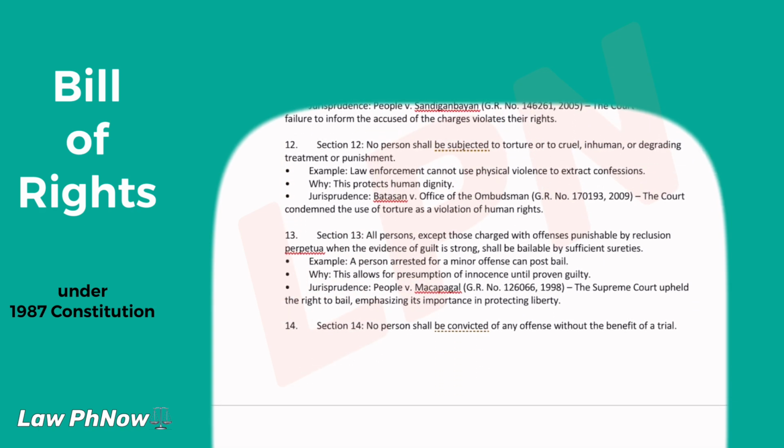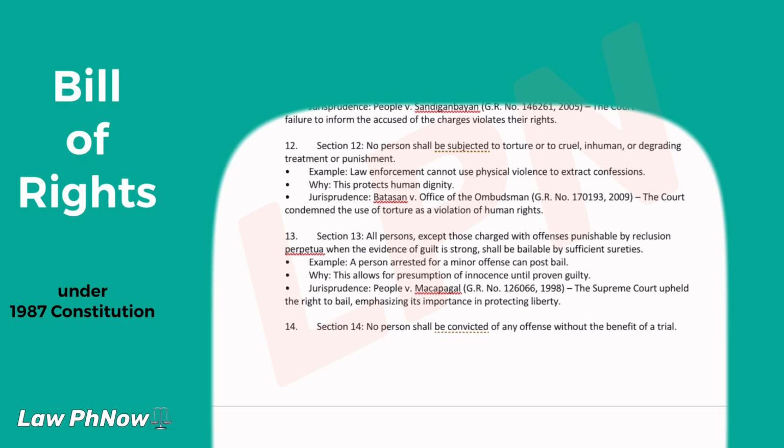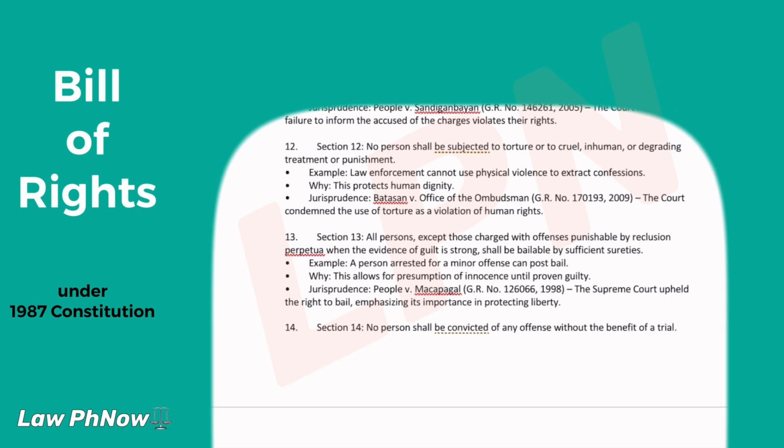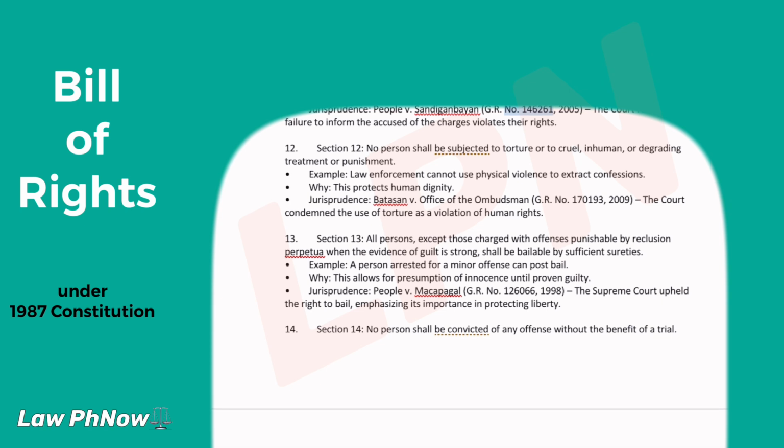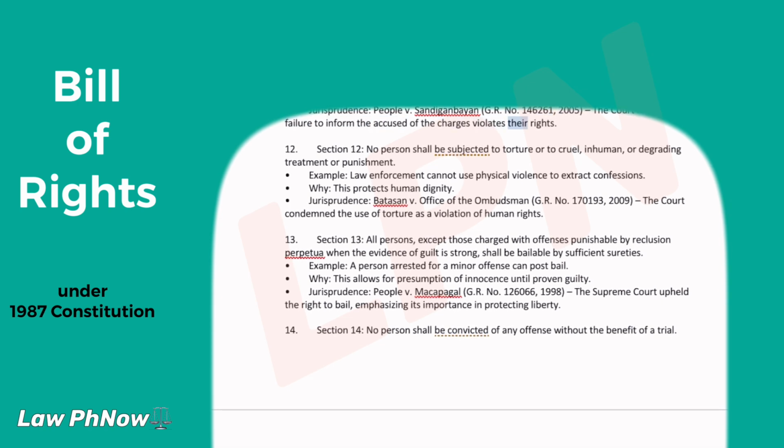11. Section 11. The right of the accused to be informed of the nature and cause of the accusation against them shall be guaranteed. Example: a person charged with a crime must be told what they are accused of. Why? This ensures the right to prepare a defense. Jurisprudence: People v. Sandigambian, GR number 146261, 2005. The court ruled that failure to inform the accused of the charges violates their rights.